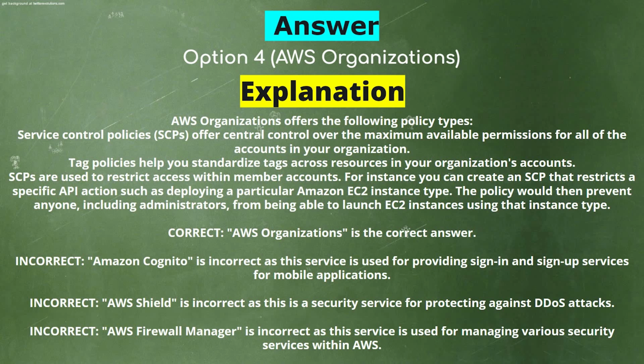Amazon Cognito is incorrect, as this service is used for providing sign-in and sign-up services for mobile applications. AWS Shield is incorrect, as this is a security service for protecting against DDoS attacks. AWS Firewall Manager is incorrect, as this service is used for managing various security services within AWS.